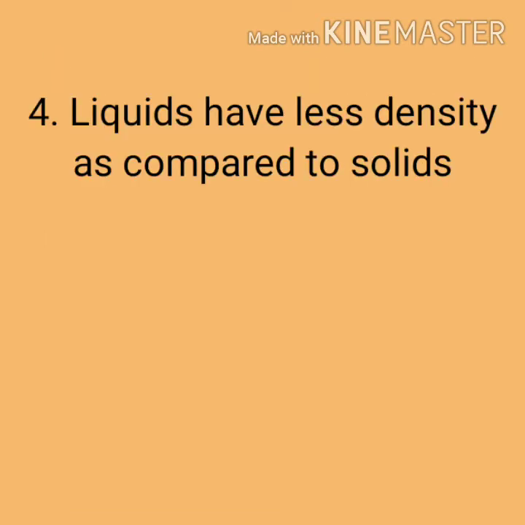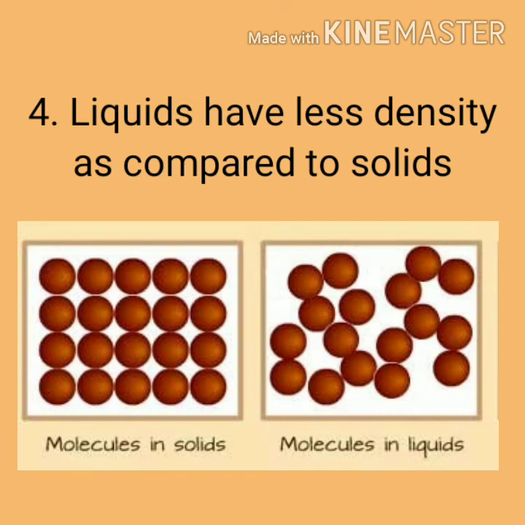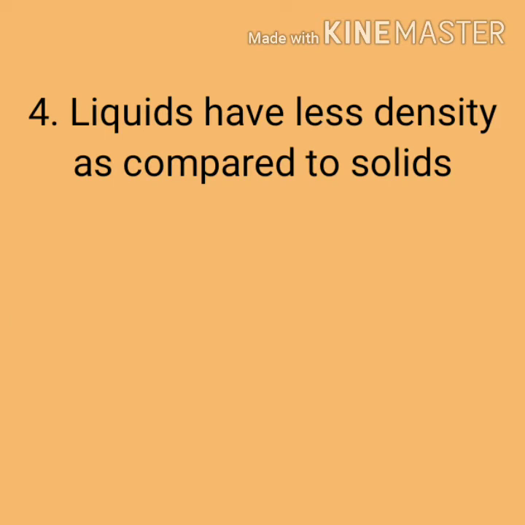Now move on to the fourth property of liquids. Liquids have less density as compared to solids. We know that liquids have more intermolecular space as compared to solids. Therefore they have less density as compared to solids.